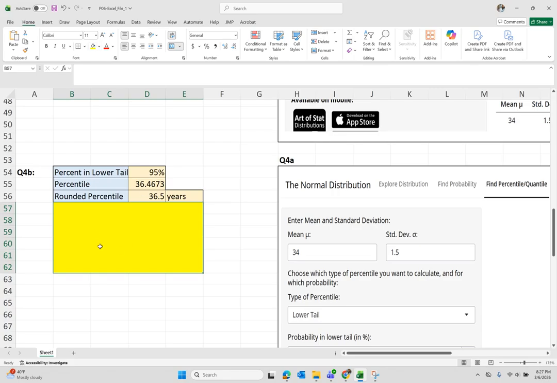And again, here in this space, you want to say that 95% of samples of size 100 are expected to have a mean age for tablet users of 36.5 years or less.